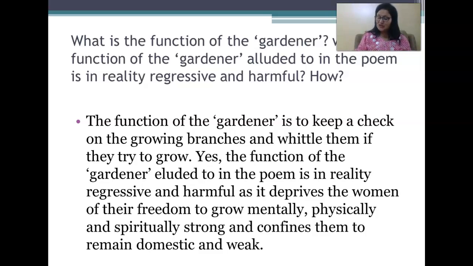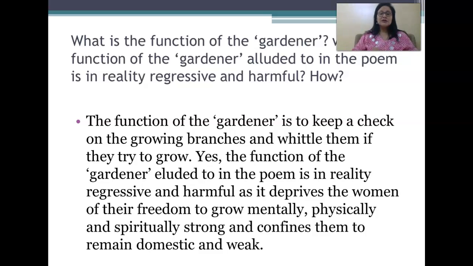Now, next passage, passage 2. "Every day as he whittles back the branches" from "domestic and weak". These are some 6 lines, and these are the questions from this passage. What is the function of the gardener? What function of the gardener alluded to in the poem is in reality regressive and harmful? How?